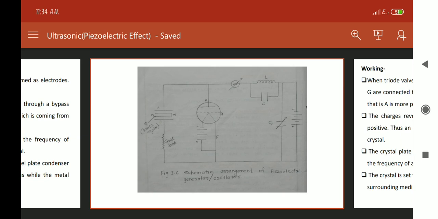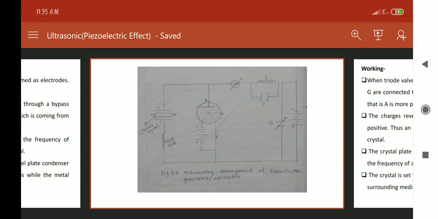These vibrations along the mechanical axis are nothing but the ultrasonic waves produced in the surrounding medium. When the frequency of the oscillatory circuit becomes equal to the natural frequency of the crystal, we get resonance. That is, at that time we get the maximum amplitude.